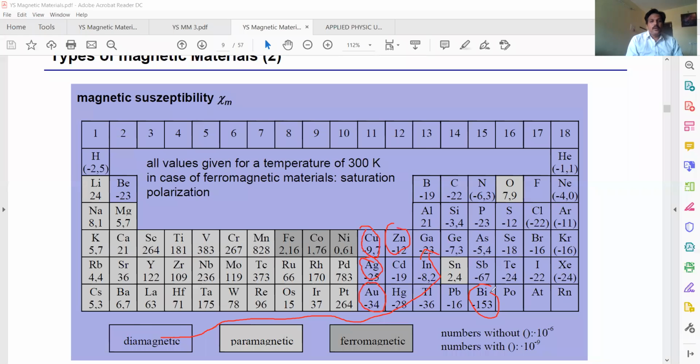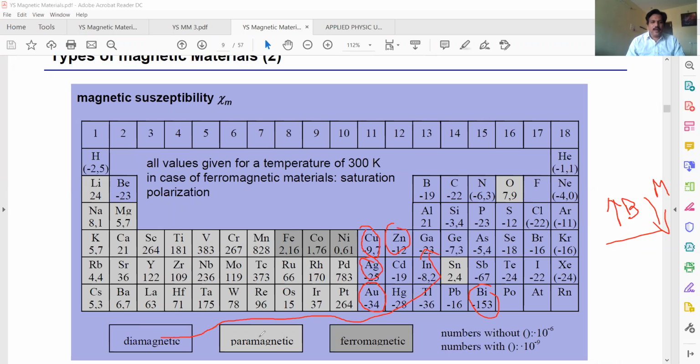All of them have completely filled shells. If we place these materials in an external magnetic field, the magnetization is opposite to the applied field direction, H, and weakly magnetized. Why? Due to no spin alignment. There are no permanent dipoles, only induced dipoles, and there is no alignment.